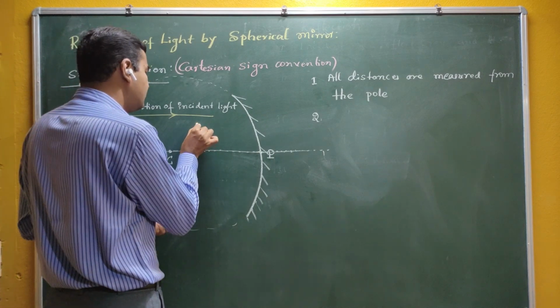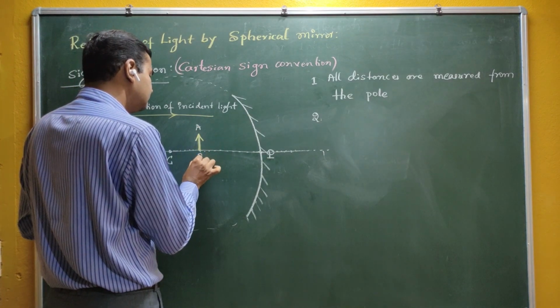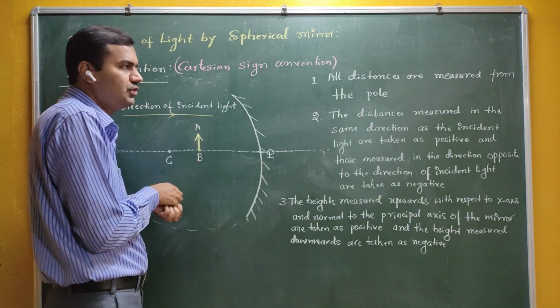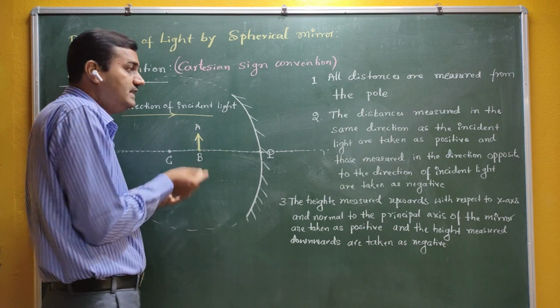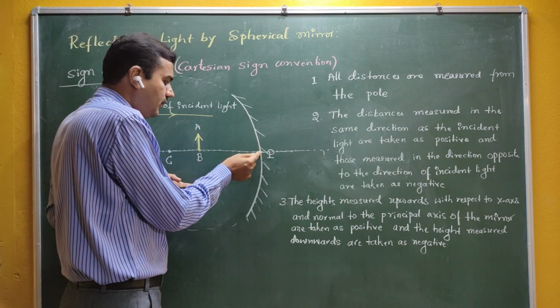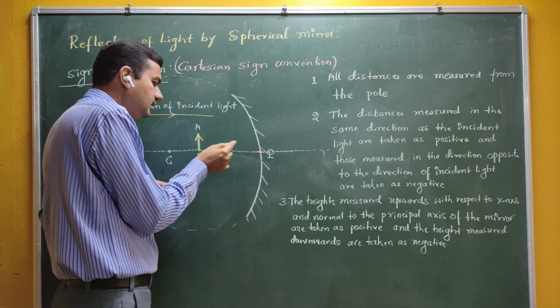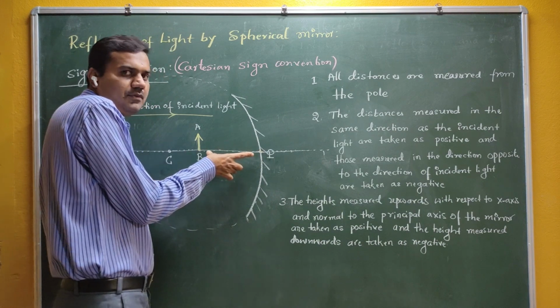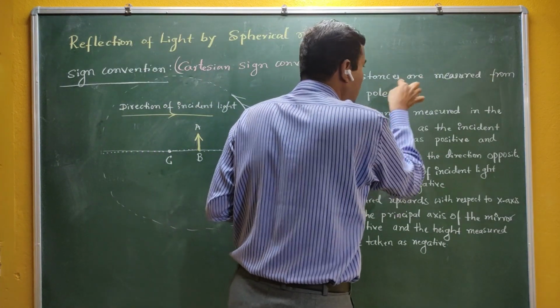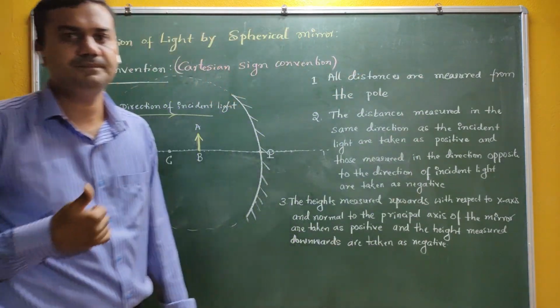Let me call this object AB. If AB is some position of the object, the distance is measured from the pole. You have to measure the distance from the pole, so P to B, some 10 centimeter or 15 centimeter, like this. So this is the first rule: all distances are measured from the pole.